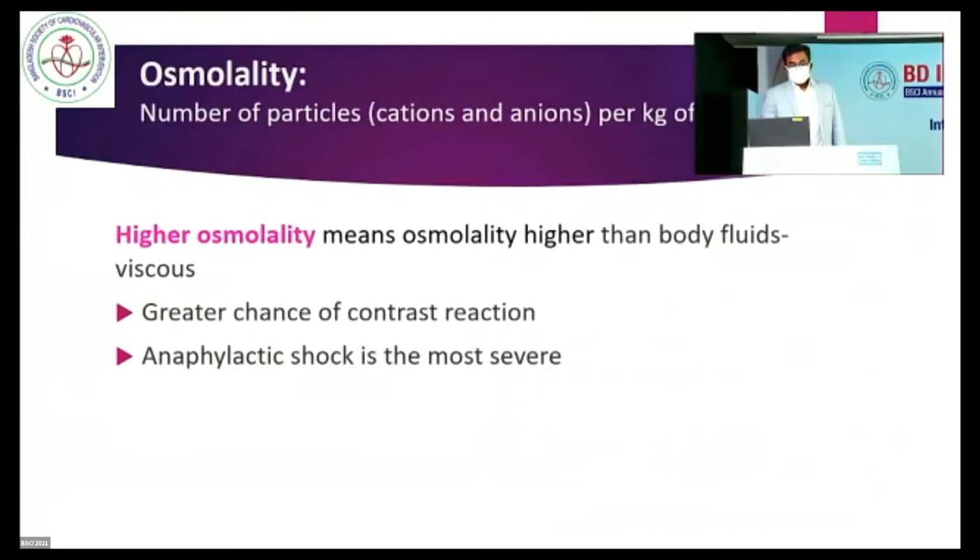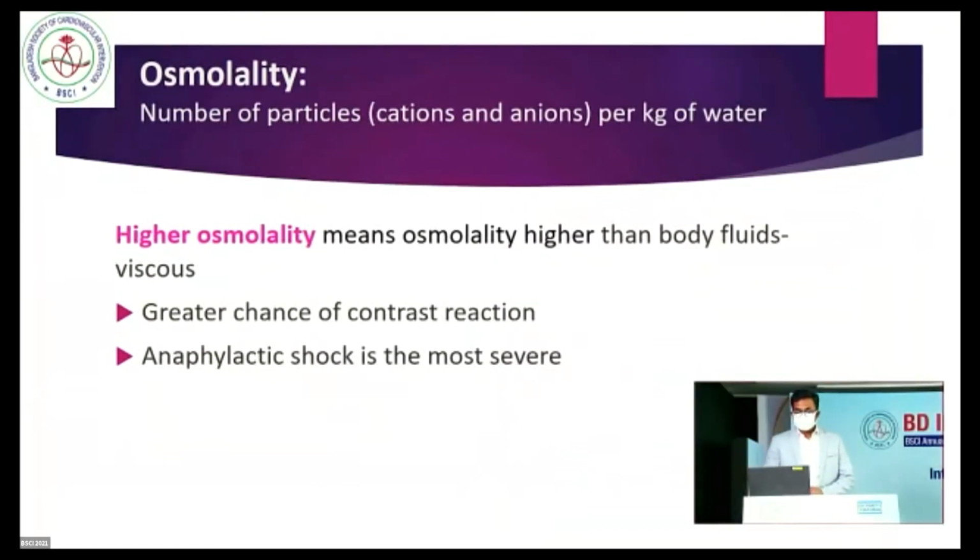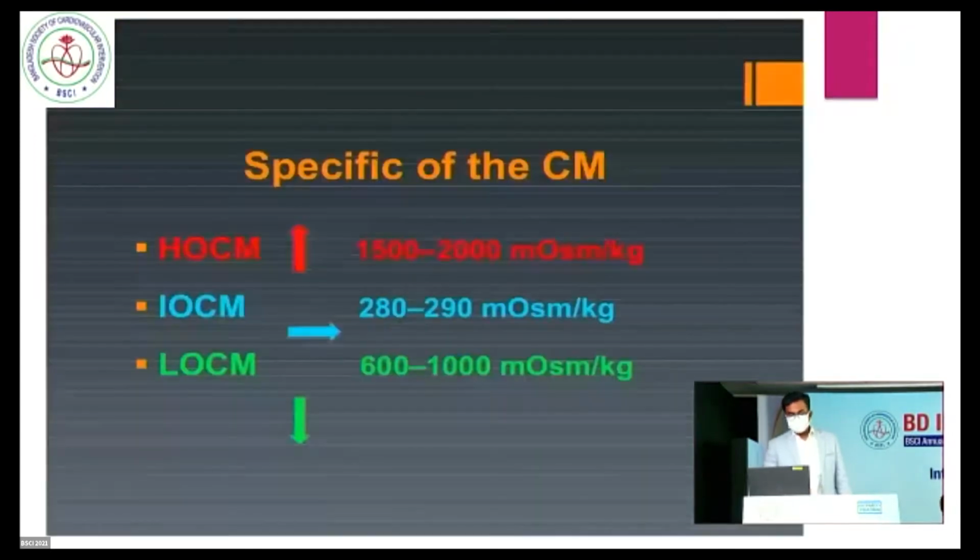And another issue is osmolarity. What is osmolarity? The number of particles, cations or anions, per kg of water is called osmolarity. Higher osmolarity means osmolarity higher than body fluids. That is, it is viscous. Higher osmolarity has a greater chance of contrast reaction, and also there is a chance of anaphylactic shock, the most severe form.